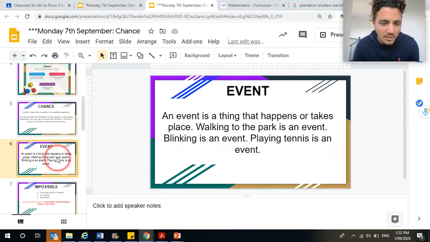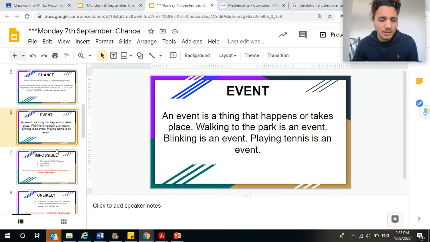Let's look at the word event. The word event means something that happens or takes place. So Mr. Larico talking is an event. Mr. Larico jumping is another event. Walking to the park is an event. Blinking is an event. Playing tennis is an event. These are all different events, and we can describe them using the probability scale.